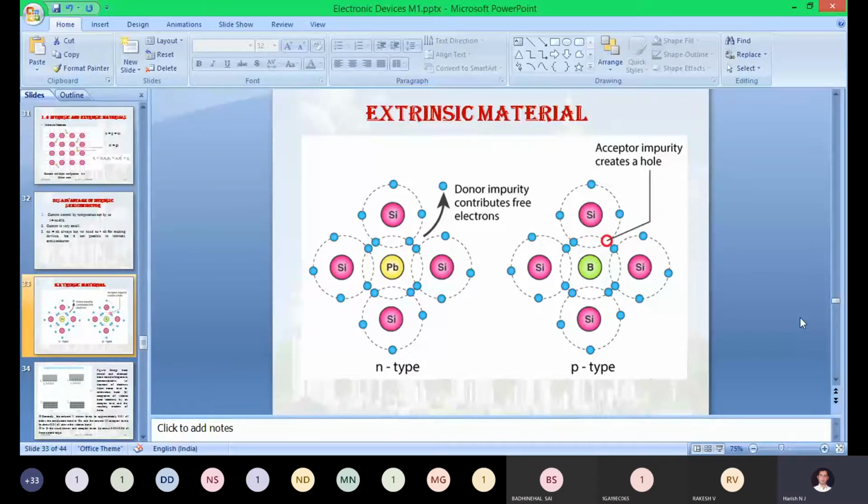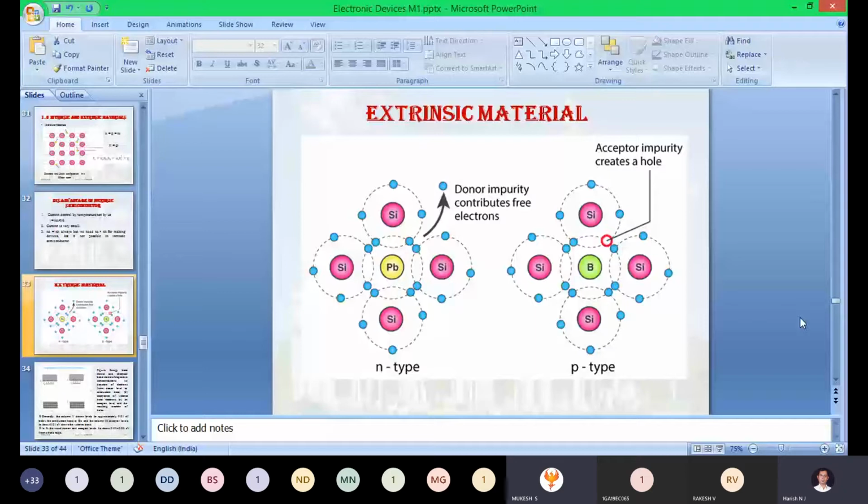Now my question is, if we are doping some pentavalent impurity or trivalent impurity, what parameter of the device are you going to enhance? Which parameter? Conductivity, sir. Exactly, the conductivity of the material will become more. Okay, the conductivity will become more, so what about the resistance? Less. Resistance will decrease. Conductivity of that particular material will increase.